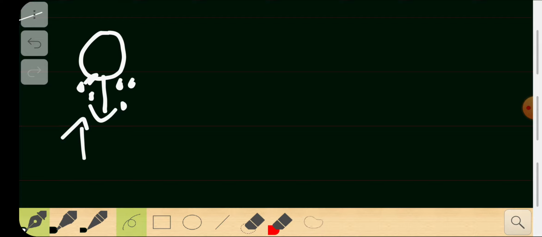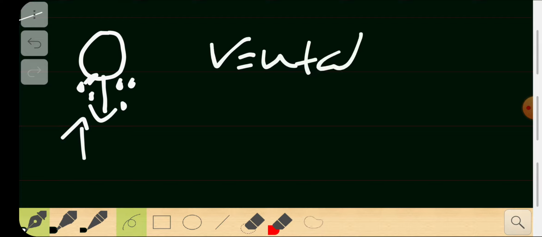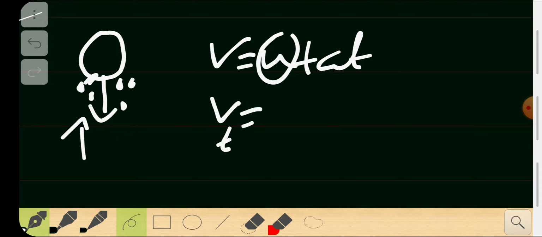If there was no air drag, then the velocity would be u plus at, which is a standard equation. Starting from the initial velocity equal to 0, at 10 seconds it will be 10 times 10, so that will be around 100 meter per second.